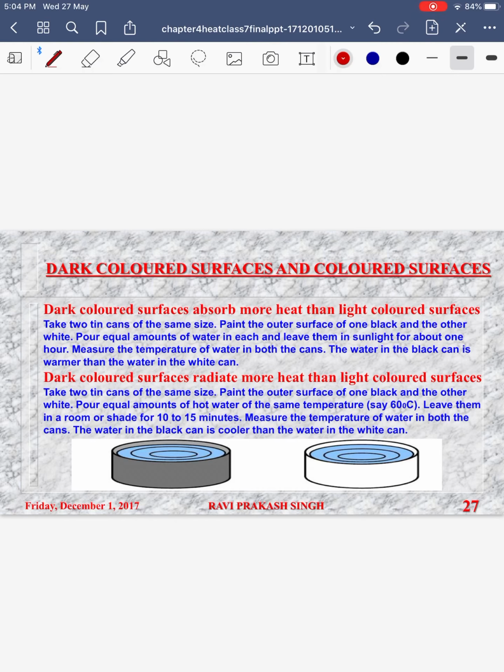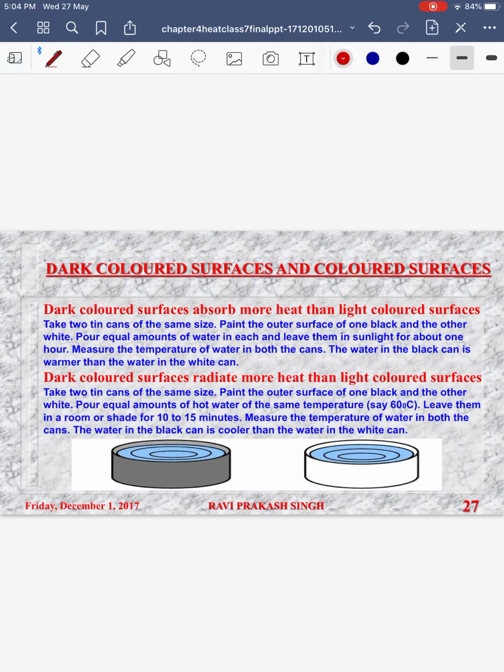That is because black color absorbs more energy, more heat, whereas white color is a good reflector. It reflects away the energy. So dark colored clothes or utensils have a property of absorbing more energy.